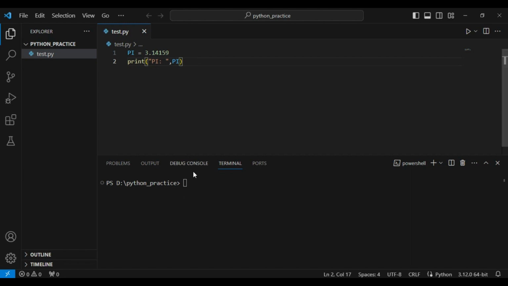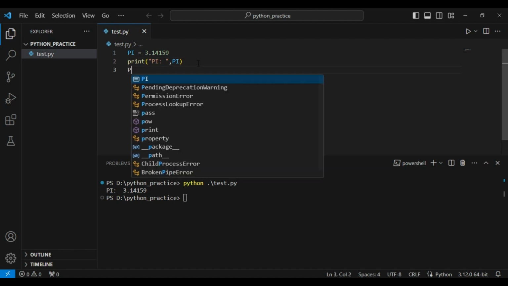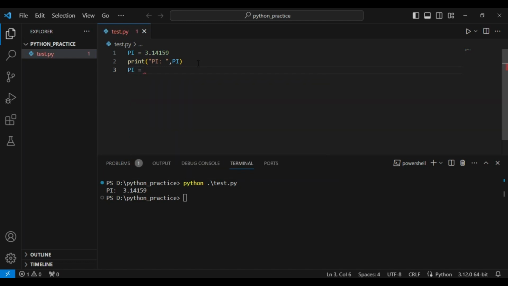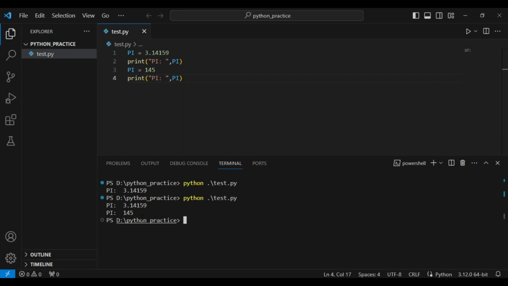It is just a convention. I have told you, you can change that variable value. So now it is 3.1459, right? As I have told you, this is just a convention and you can change its value. For example, if I take here 145 and print it again, we will run this, and we will find that it is changed. Python is not giving any error. If I try to change this, it is just a convention.